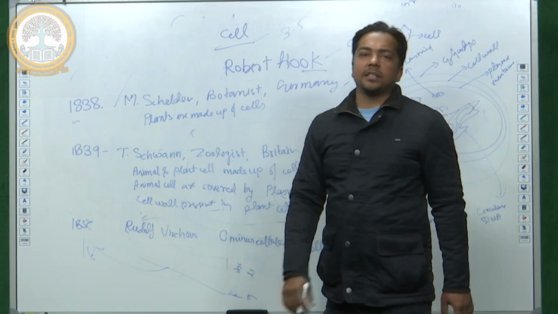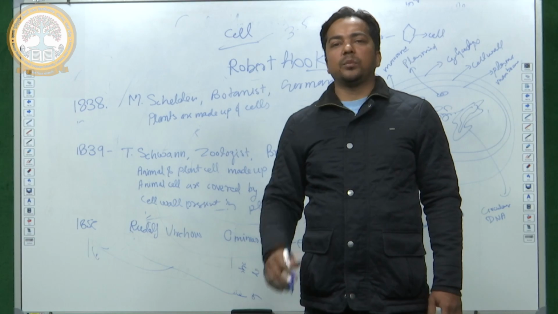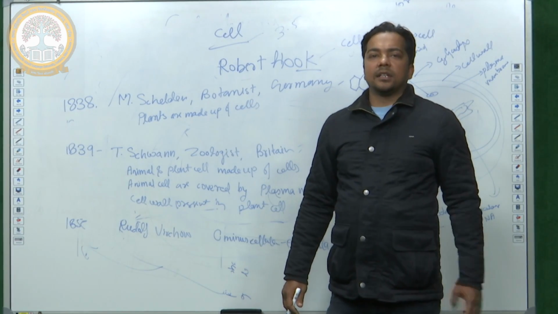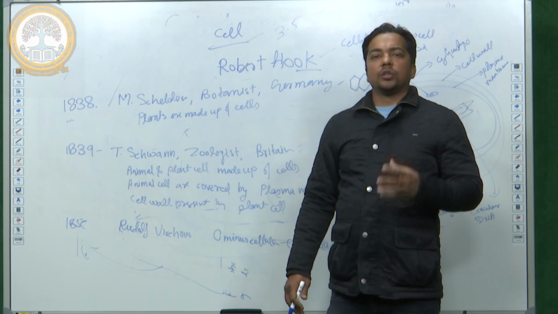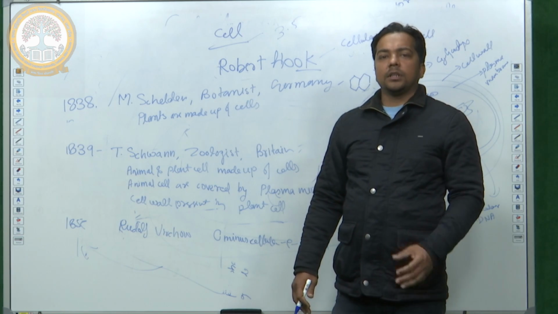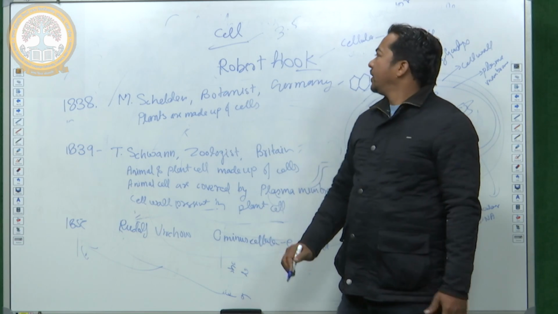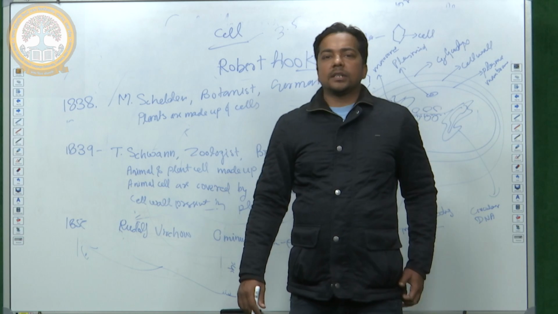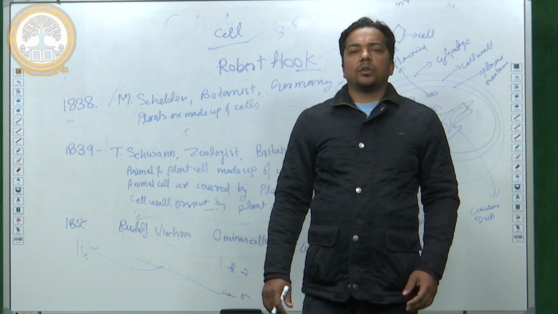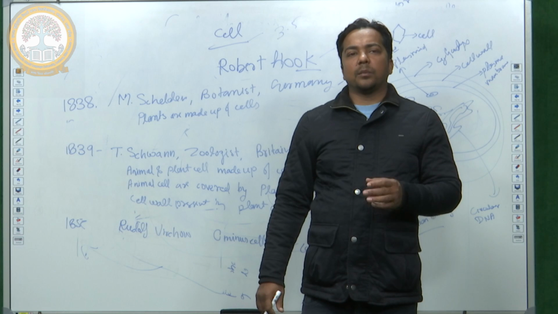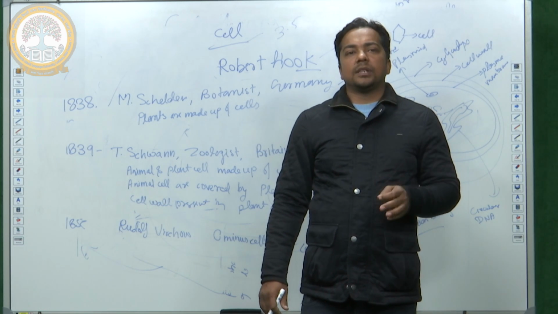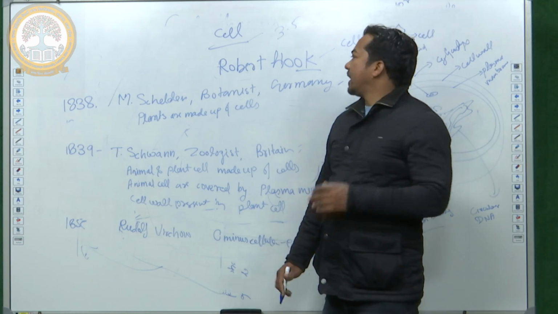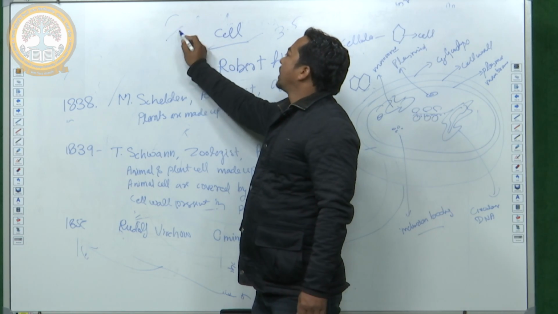Approximately 3.5 centuries ago, scientists invented lenses, the microscope. They invented a microscope and saw a dead cell. Why dead cell? Because at that time cork was used for closing the bottle, so that piece was used in microscopic study. So he saw cell. So he saw hexagonal structure